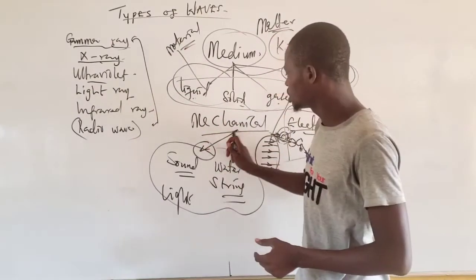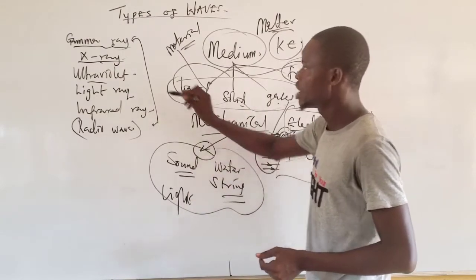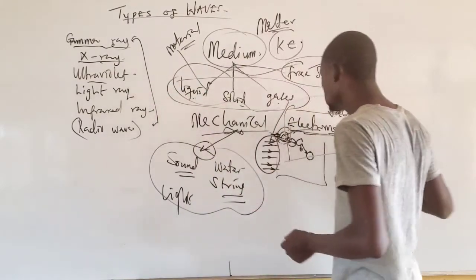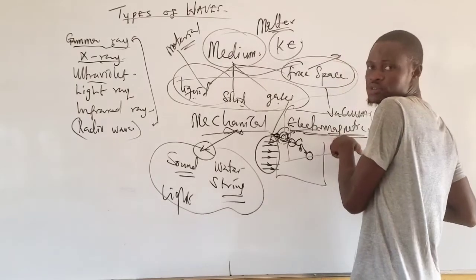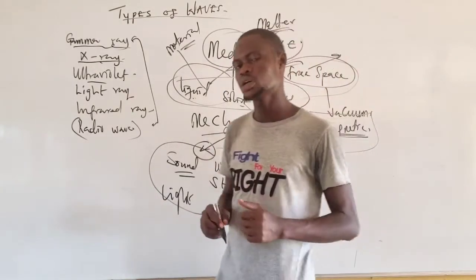That's why, in mechanical wave, we say mechanical wave requires a medium. But these electromagnetic waves will travel when there is no medium, and when there is a medium, they will also travel. Are we together?